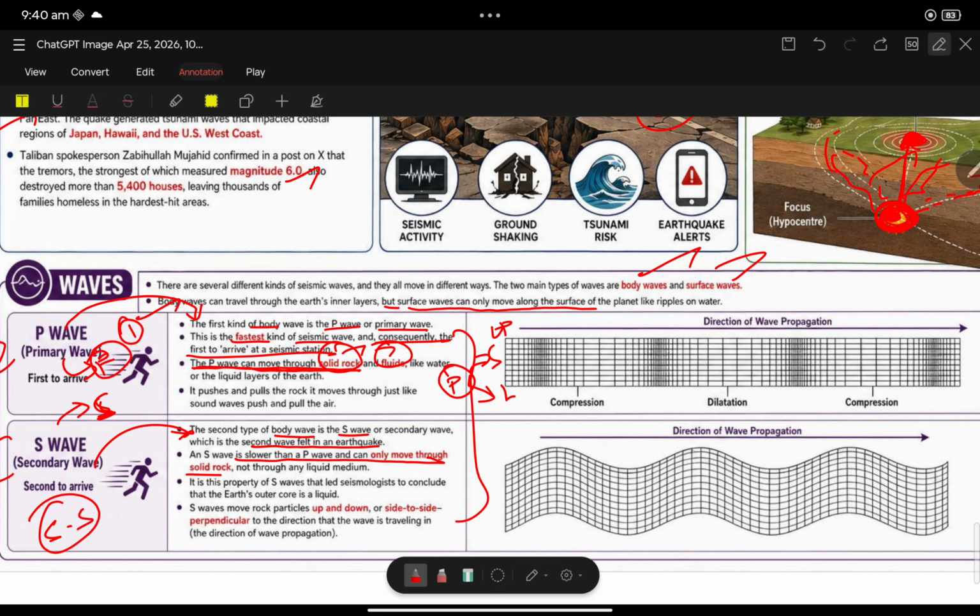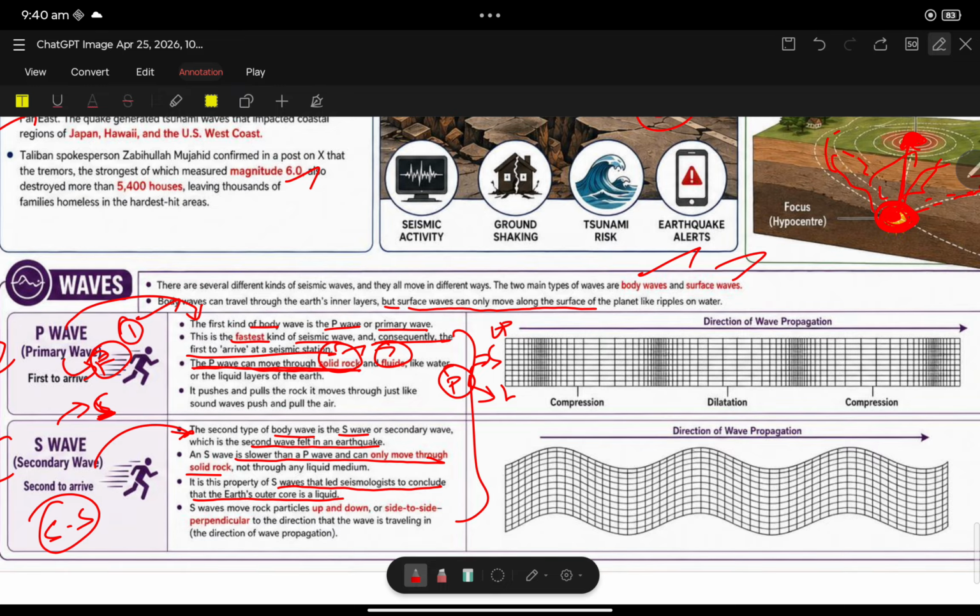It is a property of S wave that, in seismology, it was found that Earth's outer core is liquid. With the help of S wave only, we found out that Earth's outer core is liquid. Because S wave does not pass through liquid.